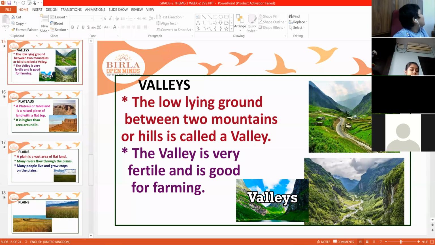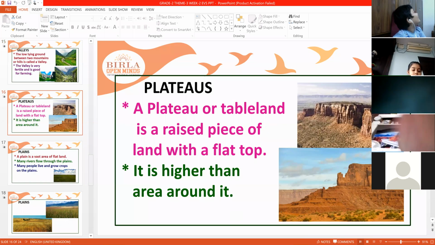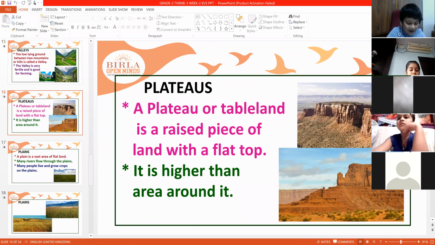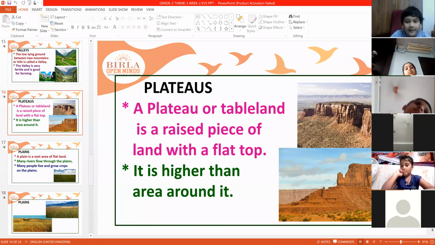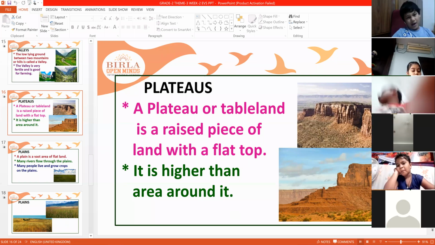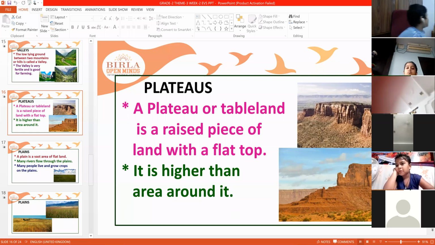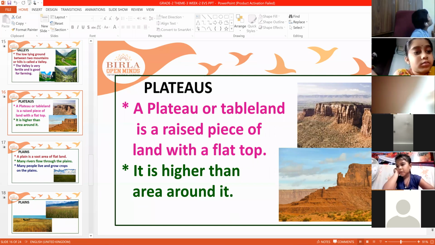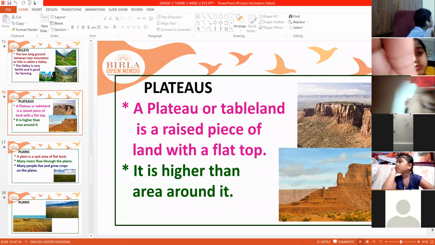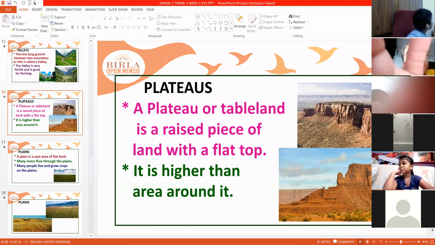Next, plateaus. A plateau, or tableland, is a raised piece of land with a flat top. It is not a mountain, it is not a hill. Only some of the land is raised, like a flat. You can see the plateaus here. Again, some land is raised and it is flat. They are called plateaus.